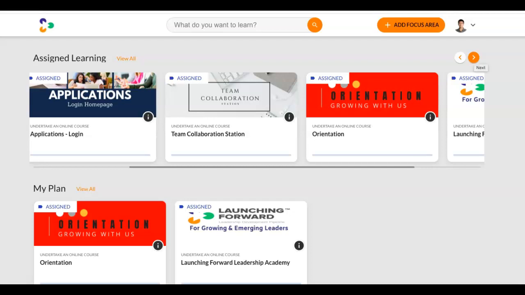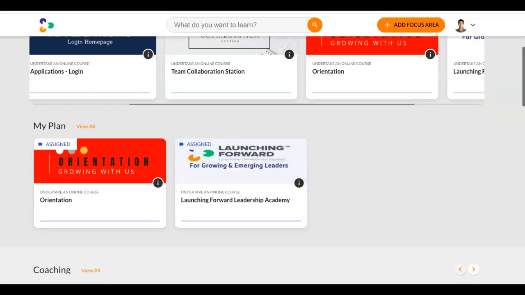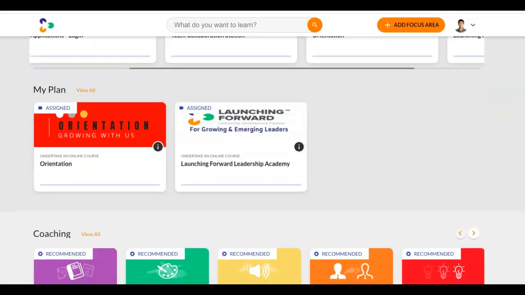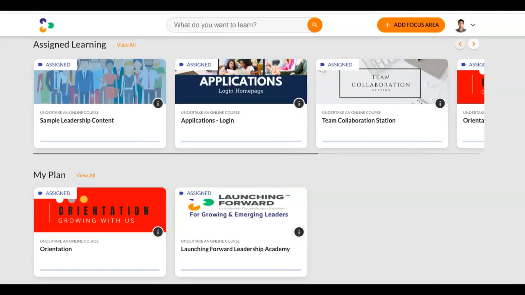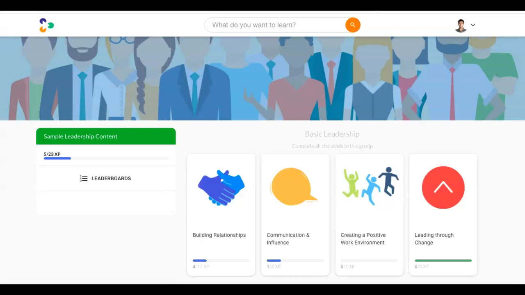So if I'm the employee, I can go through the assigned learning. These are things that you, the employer, have given me, and I can choose them and then add them to my plan. As you can see here, there are various kinds of learning things that I can see and could look at. Let's notice just for a moment some sample leadership. This is some sample content to show you a little bit of what the LXP can do.